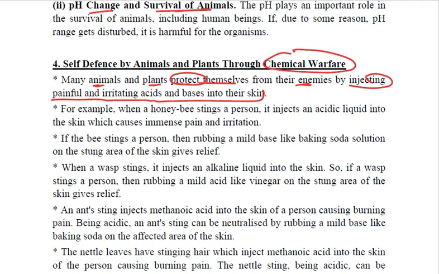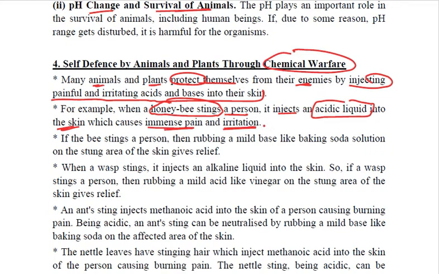Example, you need to relate that when a honey bee stings a person, we feel so much pain. Why? Because while stinging, it injects an acidic liquid into the skin. That acidic liquid causes immense pain and irritation to us.